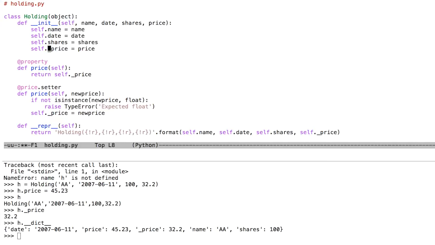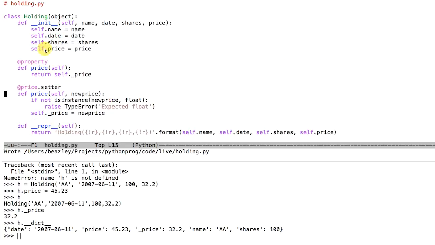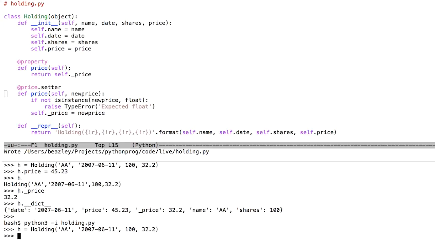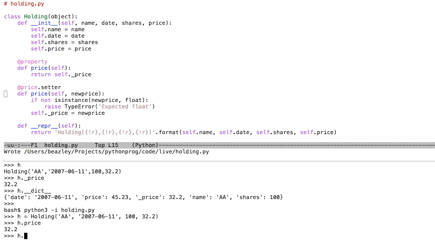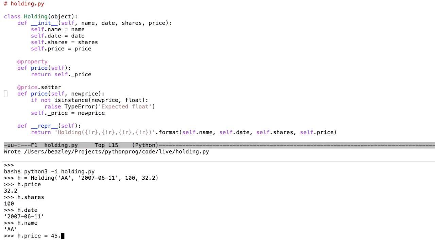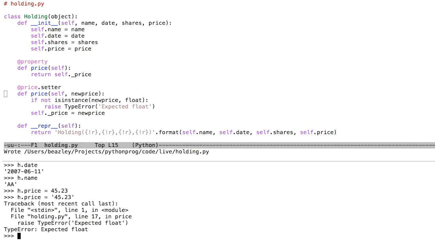And if I do that, it turns out that I can go back to my other code and change everything back to .price. I'm going to make it so it's back in the original form here. All I've done is introduce price as a property. And if you do that, this amazingly awesome thing happens. You have essentially taken ownership of the dot for that one attribute. Your object will have a price, and it will have shares, and it will look exactly the same way that it did before. You can set the price, and everything works great, except that if you set a bad value, you will intercept that, and you can generate an error.